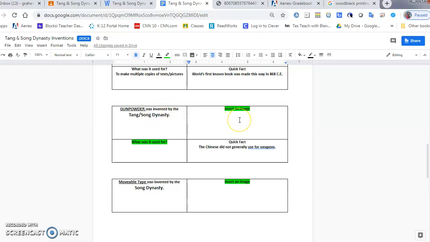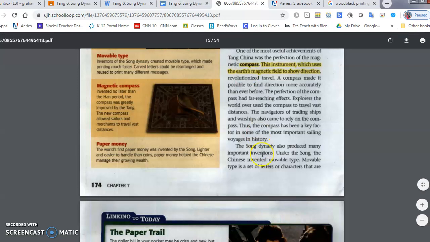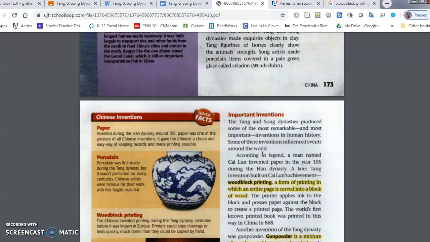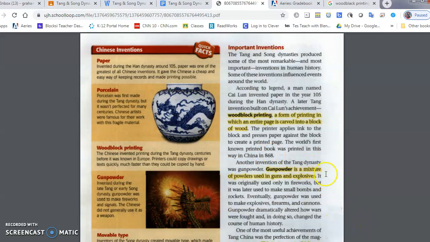You need to insert an image of gunpowder and go to the reading document to discover what it was used for. Again, it's highlighted right here. Gunpowder is a mixture of powders used in guns and explosives.